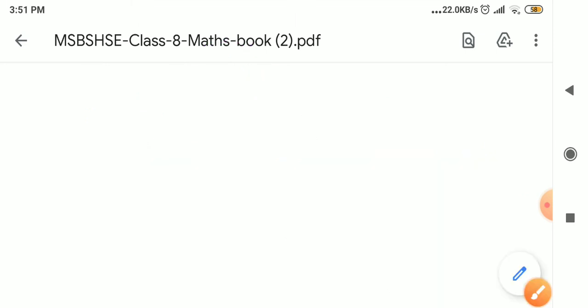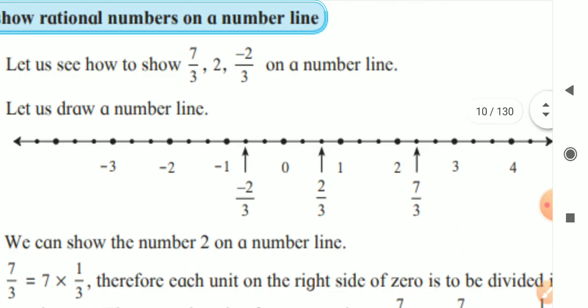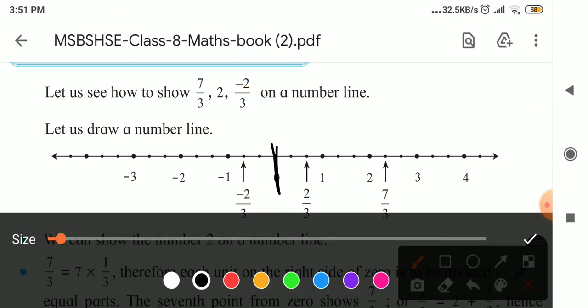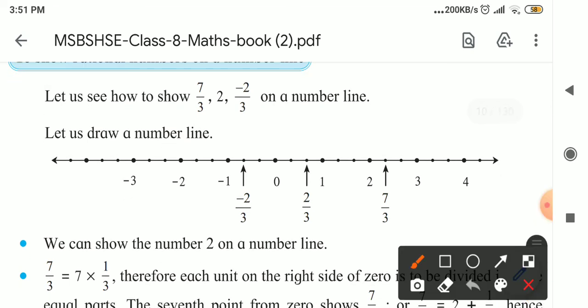Note down this. And the same is given in our textbook in this figure. You will see here, there is a 0 which is at the center of the number line. On the right side there are positive numbers 1, 2, 3, 4. Here I highlighted them with pink color dots. And on the left side there is negative 1, negative 2, negative 3. And inside it, how to plot these points.